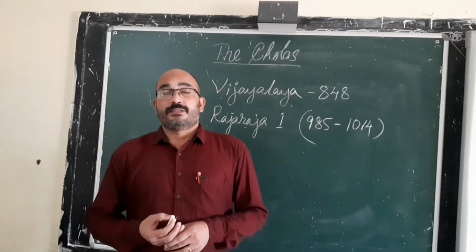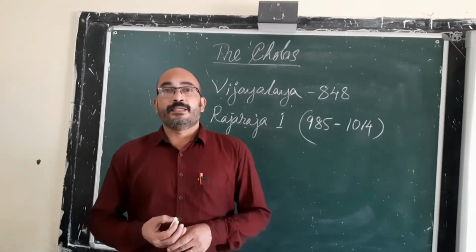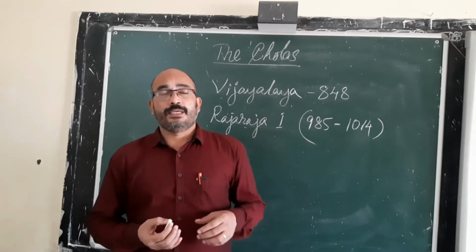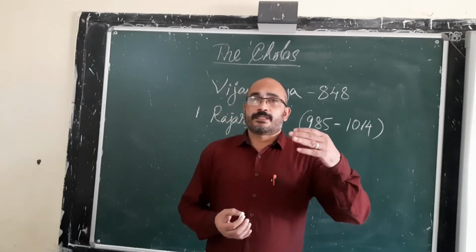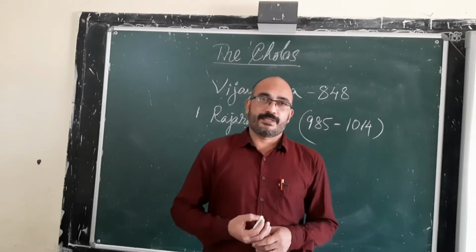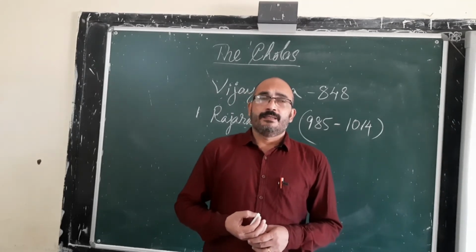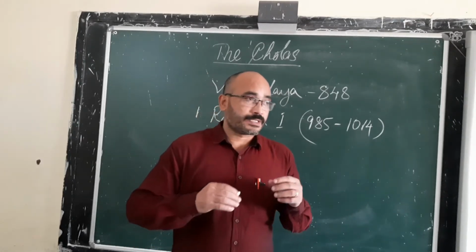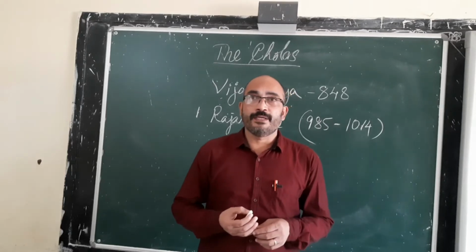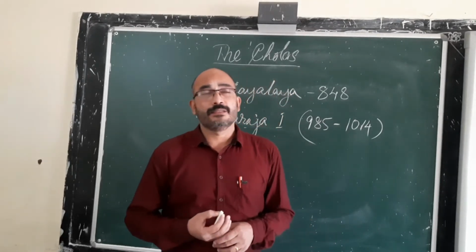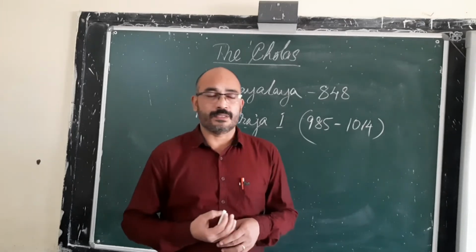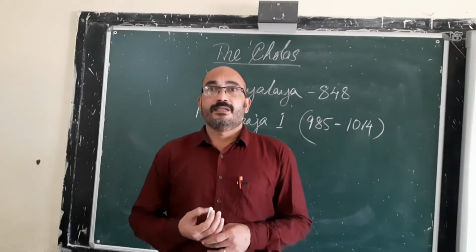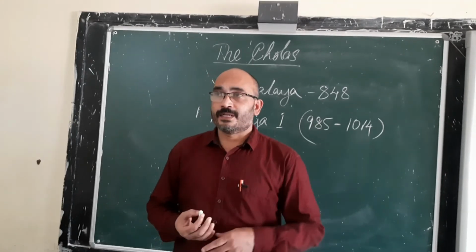Rajaraja I was well aware of the importance of maintaining a navy. The Chola kingdom was mostly surrounded by water bodies, and that is why he was aware of keeping a powerful navy in order to establish himself in the coastal region, and to attack other countries, the islands, and foreign countries also.